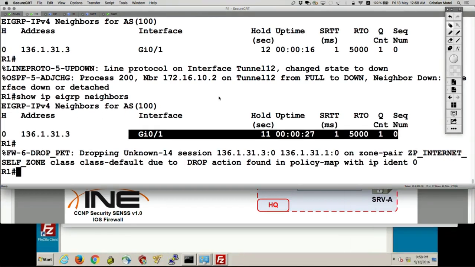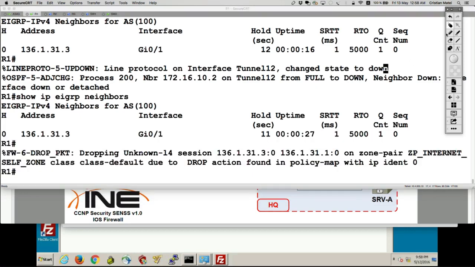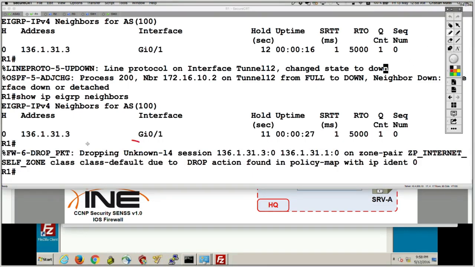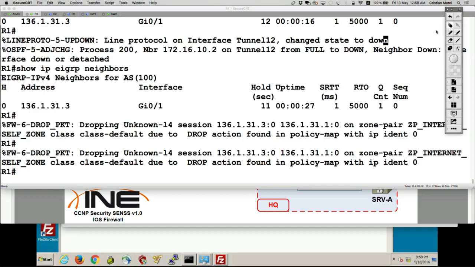Because this is what I see in here. That it's EIGRP traffic, it's unknown because it doesn't have the protocol, from router 3 unicast IP address to router 1 unicast IP address. So it doesn't work because it's very simple.